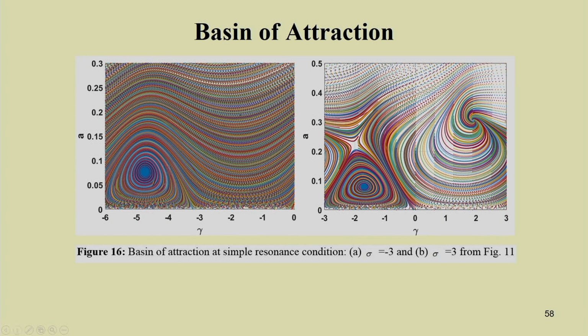If you draw the basin of attraction, you can see you have one solution here, and in the other case you have 4 solutions. Here 1, 2, 3, and this point is the unstable point, or saddle point. This is the trivial state, and similarly here is the trivial state and another 2 non-trivial states. By studying the basin of attraction, you can check the feasibility of the solution, and for what initial conditions you are getting what response.